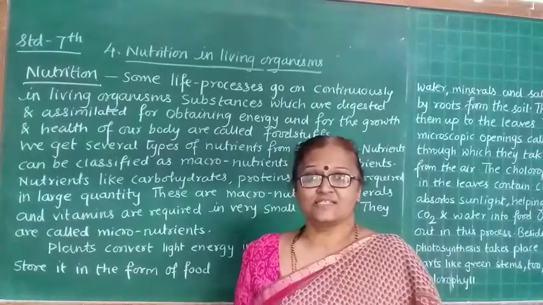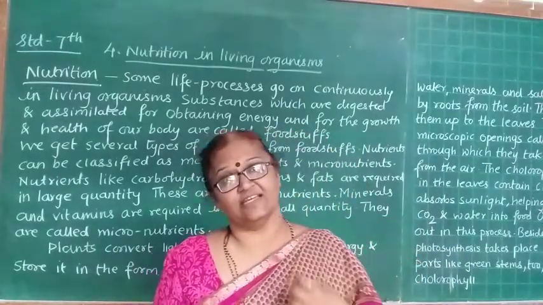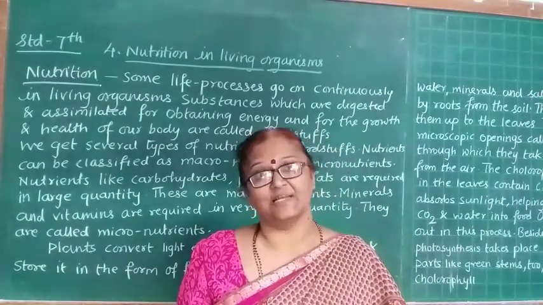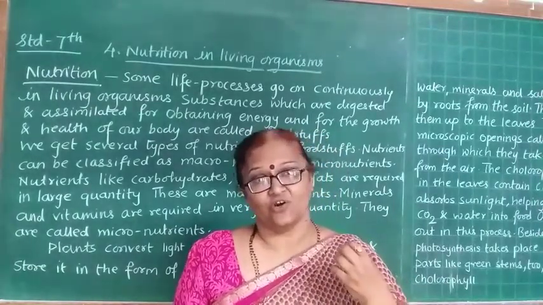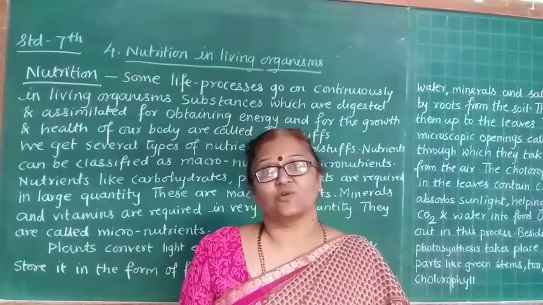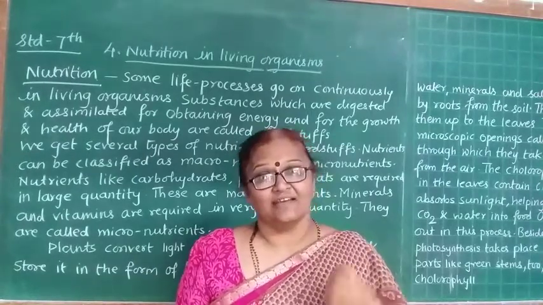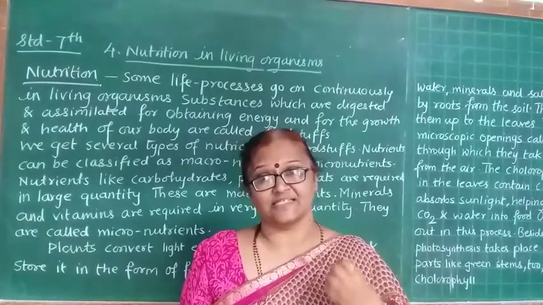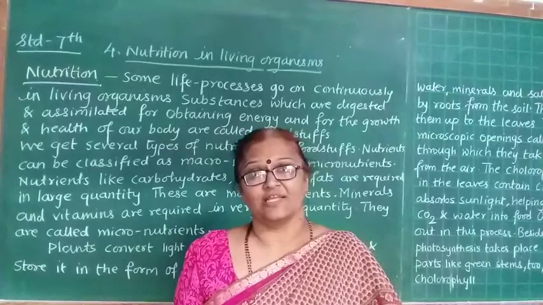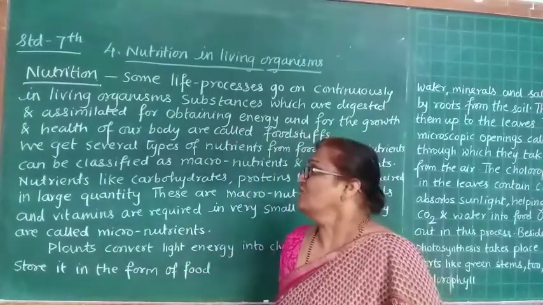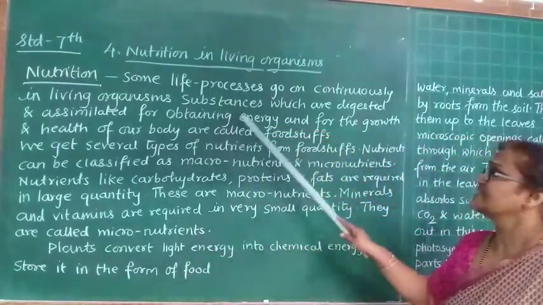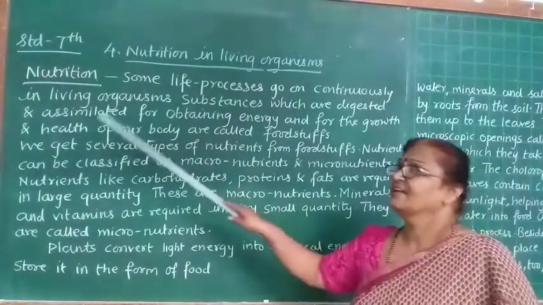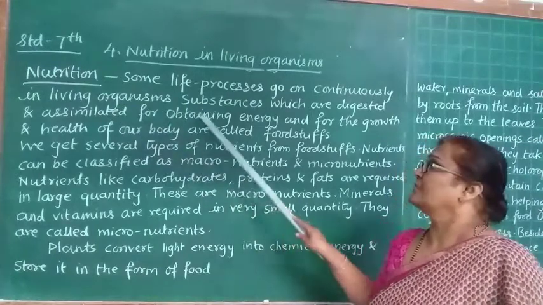So what are the foodstuffs? The nutrients which we are eating are digested or assimilated, and after digestion or assimilation, energy is produced, and this energy is used for various purposes in our body. So these are called foodstuffs. They are the substances which are digested and assimilated for obtaining energy.